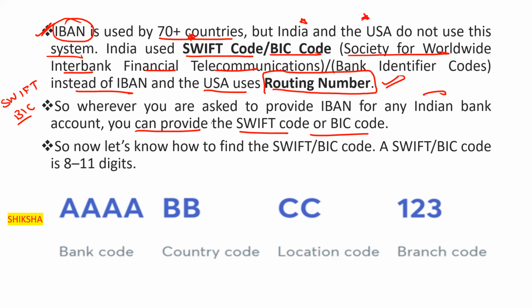Now let's see how to find the SWIFT or BIC code. A SWIFT or BIC code is 8 to 11 characters. The first four are the bank code. Next is the country code; for India it is IN. Next is the location code. The last one is the branch code. In this way a SWIFT code is formed.